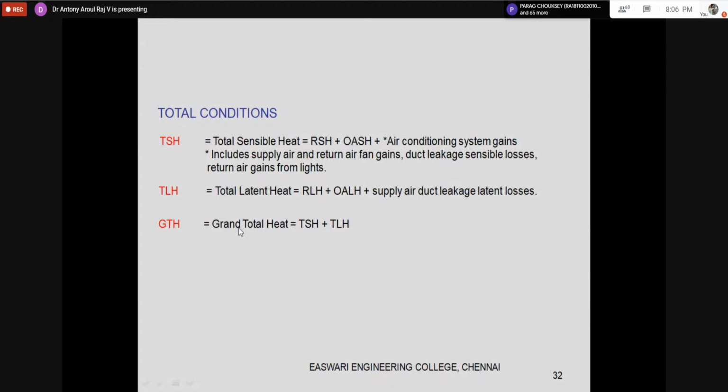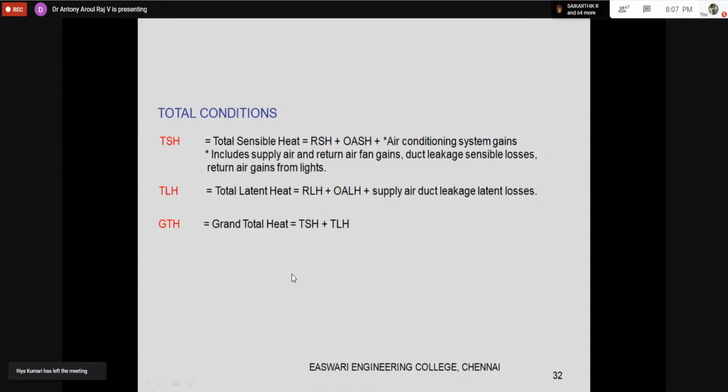So how do we calculate the grand total heat? The grand total heat is room sensible heat plus outdoor air sensible heat plus the air conditioning system gains. Similarly, room latent heat, outdoor air latent heat plus system gains because of latent heat. Now just add these two, and I will get the grand total heat. When you go to the psychrometric chart, you will find 1 minus bypass factor, and all these things will be there. Those things will confuse you, but it's very simple.